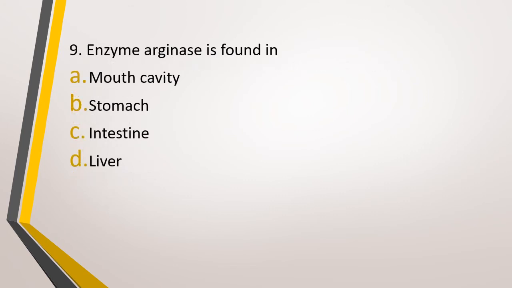Question number 9. Enzyme arginase is found in option A, mouth cavity, option B, stomach, option C, intestine, or option D, liver. Enzyme arginase is found in. The correct answer is option D, that is liver.